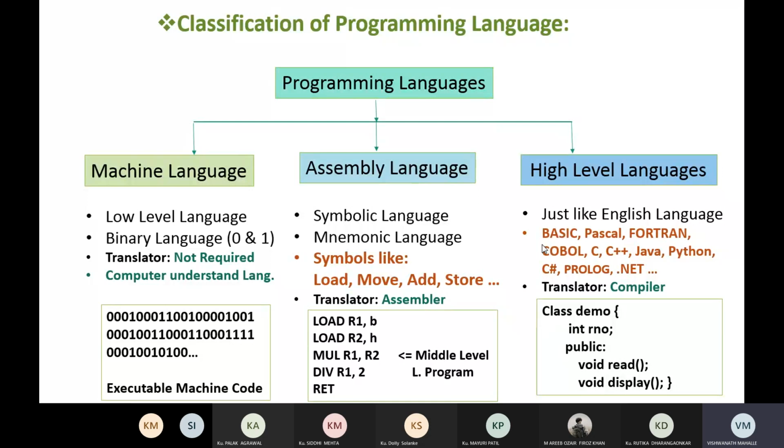Similarly, high level languages are just like the English language. There are a number of high level languages: Basic, Pascal, Fortran, COBOL, C, C++, Java, Python, C#, Prolog, .NET. Number of programming languages. That language is just like English and is easily understood by the users. But the computer does not understand this language directly. The programmer will write the program using a high level language, but the computer does not understand it. So we require a translator, and here we use a compiler. The compiler will translate the high level language into machine level language. This is the example given here.